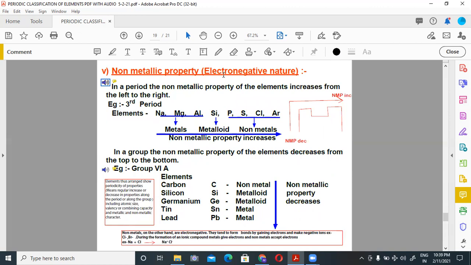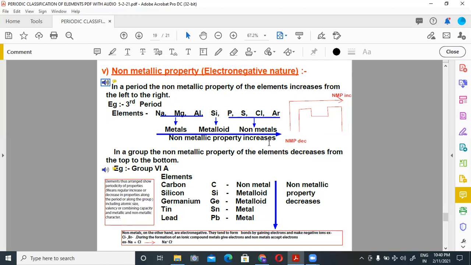Non-metallic property, electronegative nature. In a period, the non-metallic property of elements increases from left to right. For example, in the third period, elements are sodium, magnesium, aluminium, silicon, phosphorus, sulfur, chlorine, argon. So these 3 are metals, this is a metalloid, and these 4 are non-metals. You can see in the periodic table that non-metallic properties increase when we move from left to right along the period.